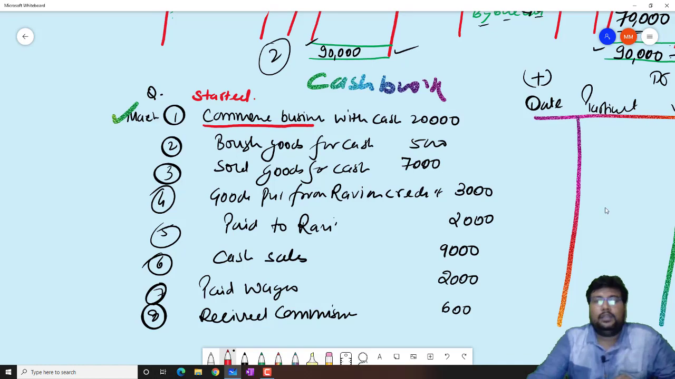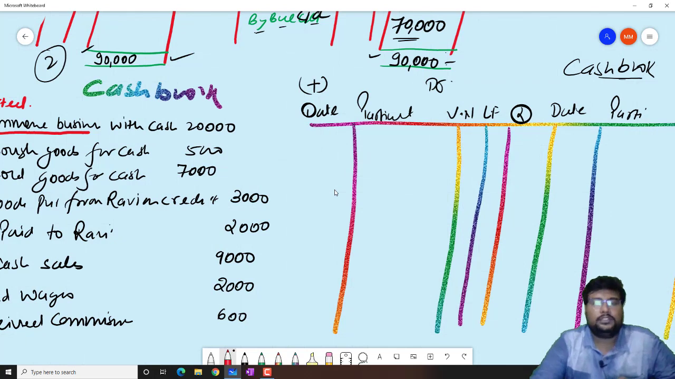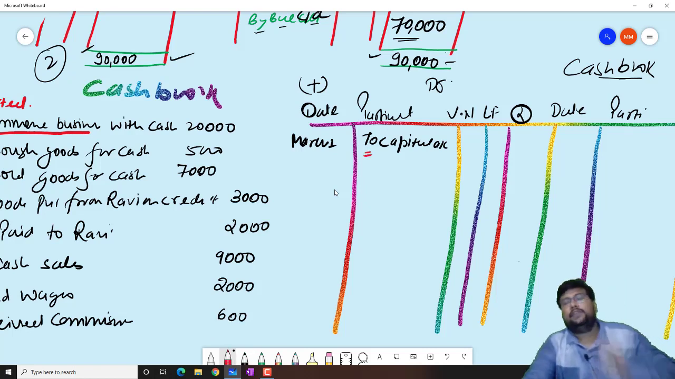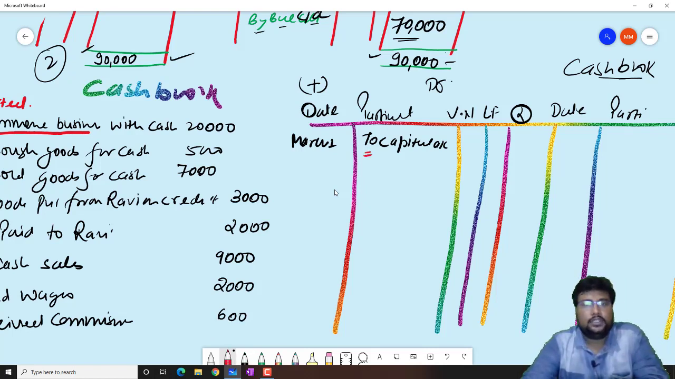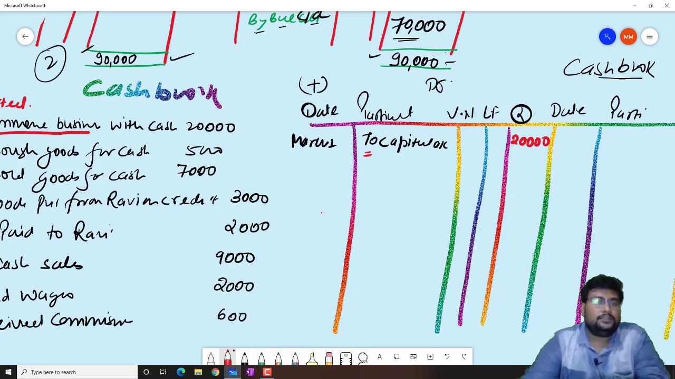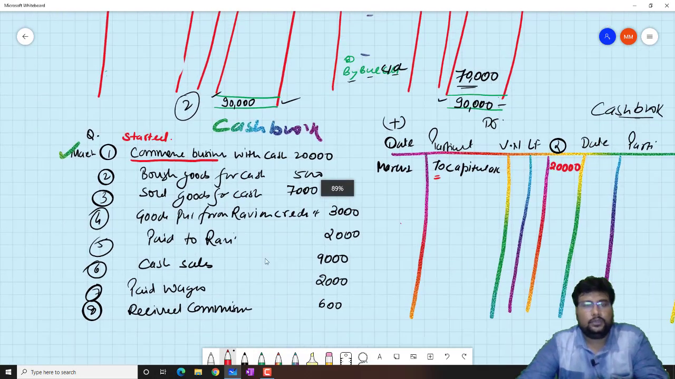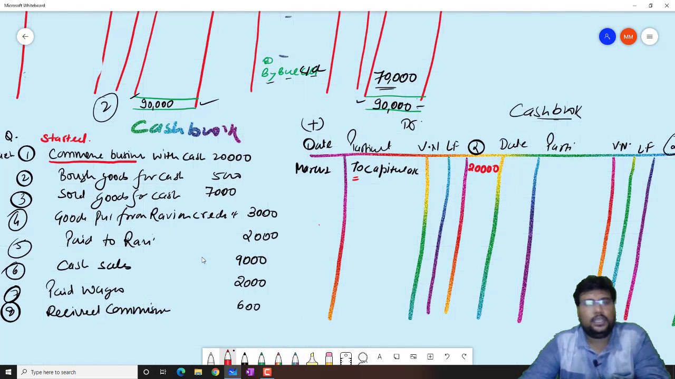So bachcha, we will write down here on March 1st, to capital. Always remember, this side we will start with to capital, and the amount is 20,000. First transaction is very simple, sir: commence business with cash, 20,000.